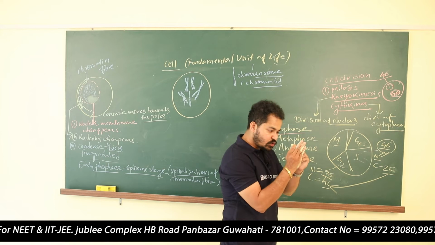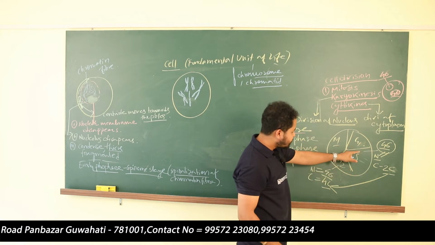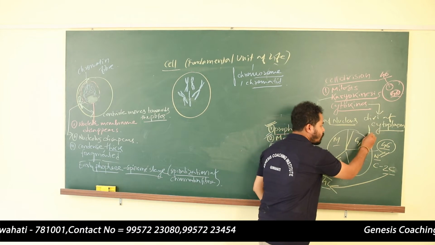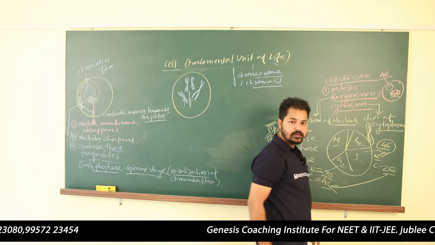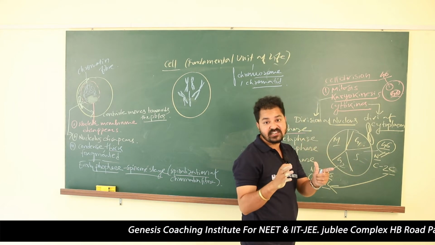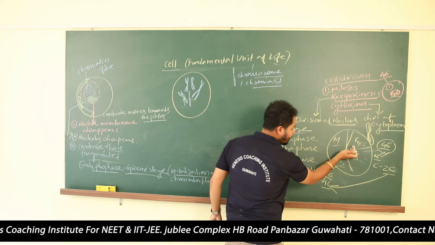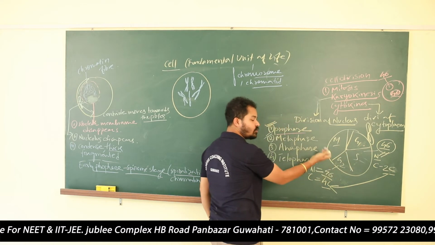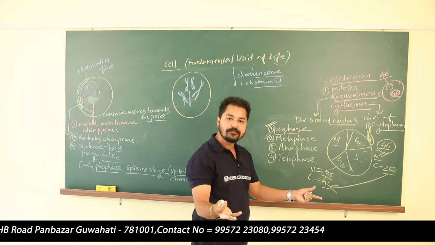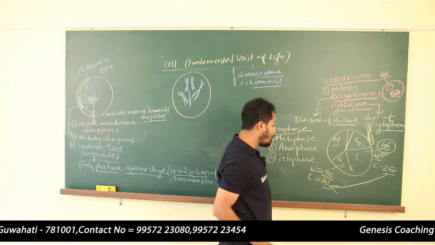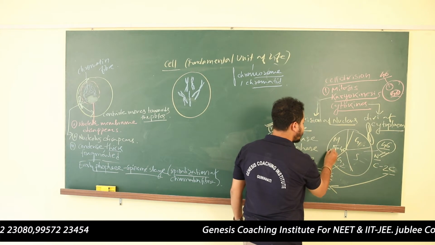Remember this thing. Chromosome will become dense. In S phase, suppose the chromosome is like this. After passing S phase, the chromosome will become dense. The content of DNA has increased, but the number of chromosomes will remain the same. That's why after S phase, in G2 phase also, it will remain the same: number of chromosomes 46, content of DNA 4c. In M phase also, it will remain the same: 46 chromosomes and DNA content 4C.